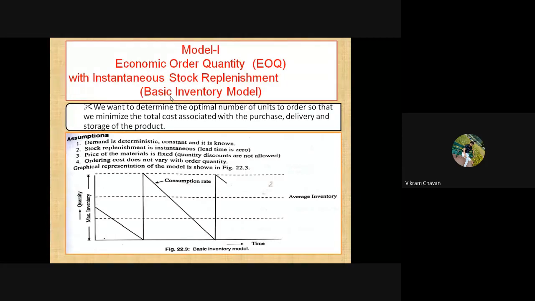Please note down the points. We'll discuss the derivation related to this particular point in the next lecture, no problem. But at least please note down this particular graph and assumptions related to the economic order quantity.